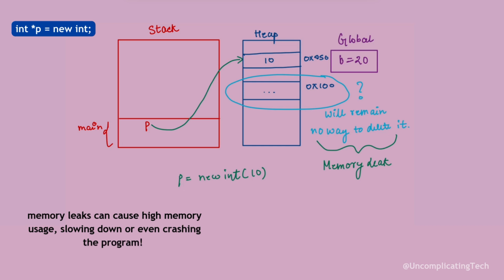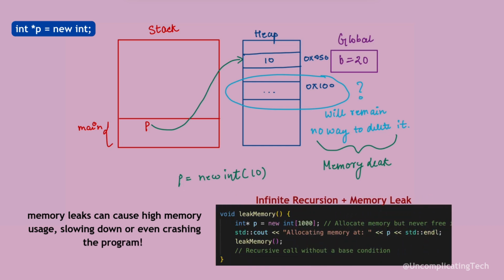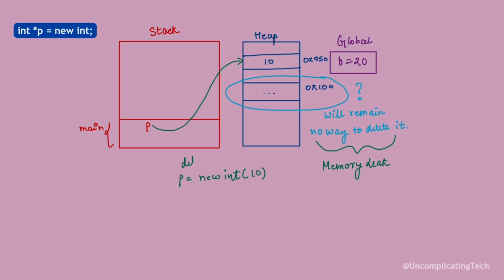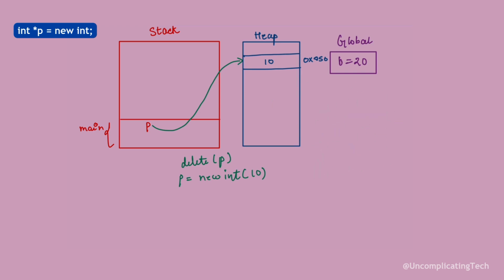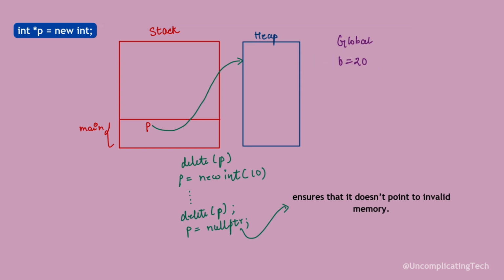With large data structures or while using recursion, memory leaks can cause high memory usage, slowing down, or even crashing the program. To prevent this, we must manually free memory using delete. Before assigning new memory or when the previous memory is no longer needed, use delete. It is good practice to assign null to the pointer after deletion. A dangling pointer is a pointer that refers to a memory location that has already been freed. Setting p = nullptr ensures that it doesn't point to invalid memory.